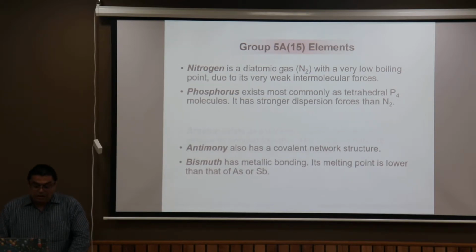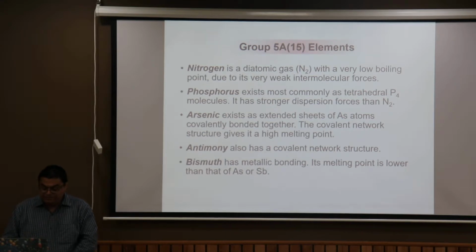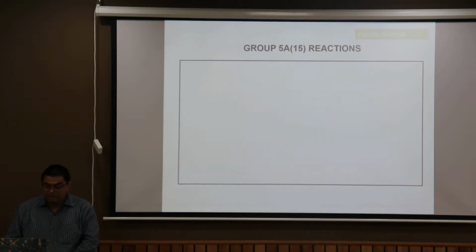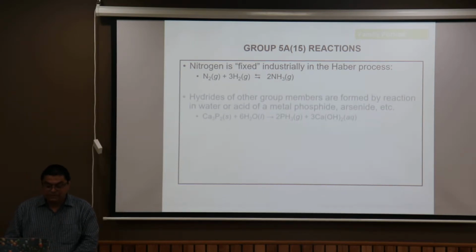Nitrogen is very unreactive because of its triply bonded atoms. Nitrogen can be fixed industrially by the Haber process, in which nitrogen reacts with hydrogen to produce ammonia.